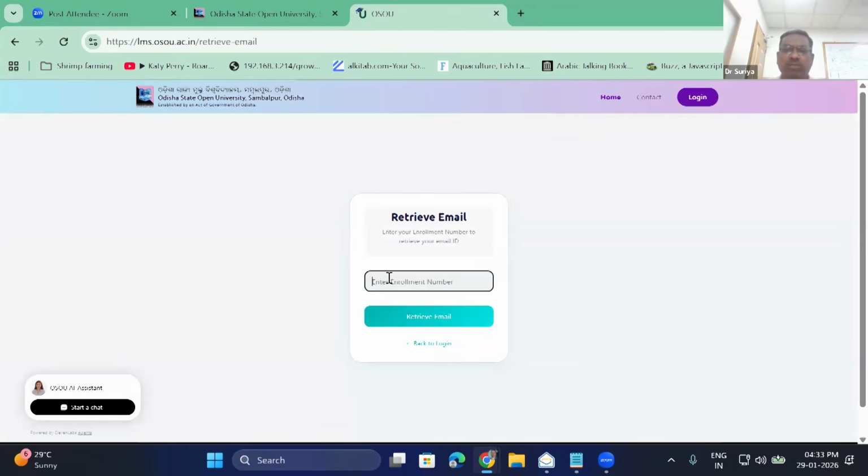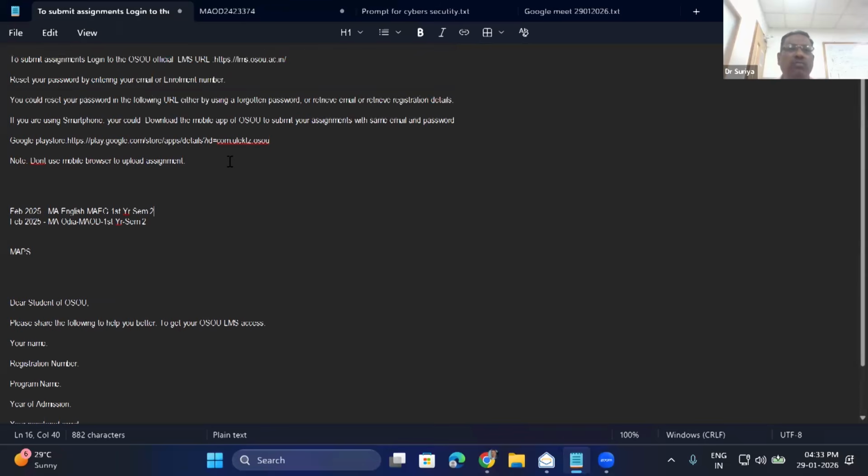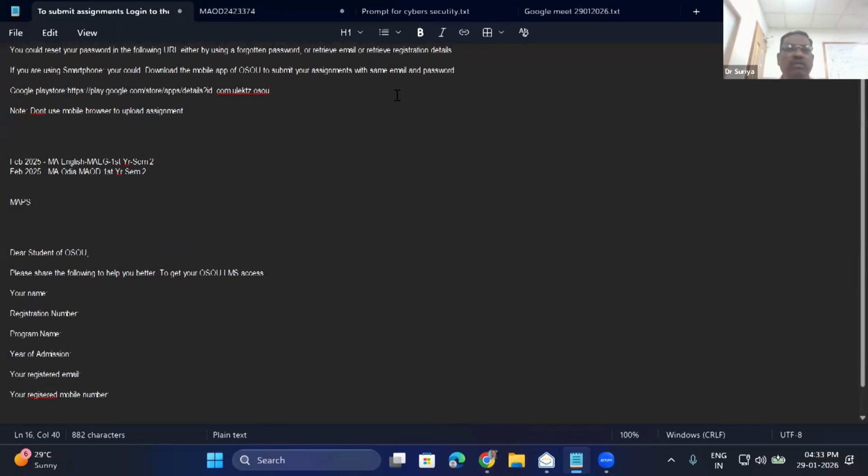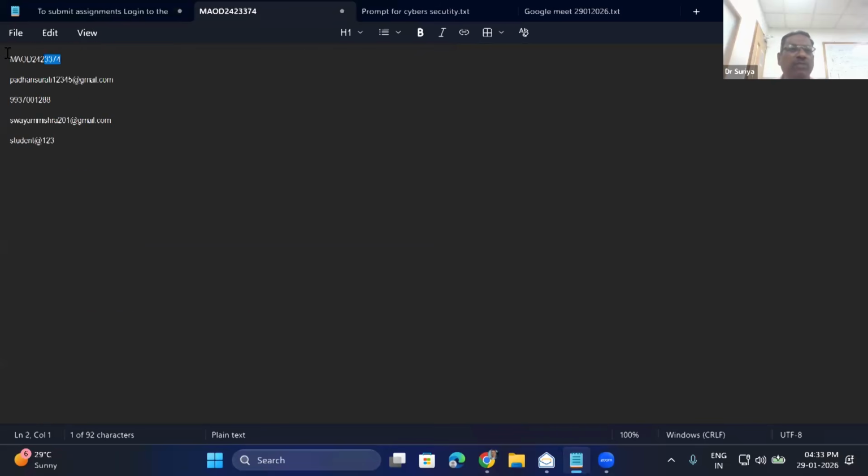Here you have to put your enrollment number. Your enrollment number starts with BAPS 002501 like that. So you put your enrollment number and click retrieve email. For example, if I am going to put a live enrollment number here, you can put yours and check it out.